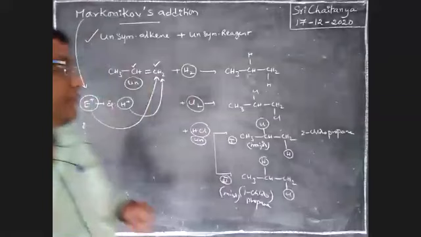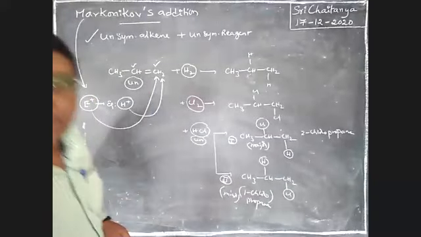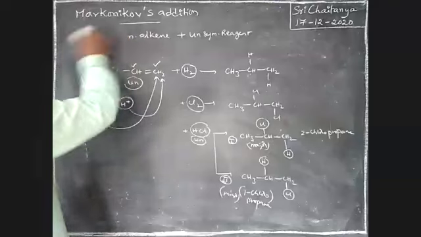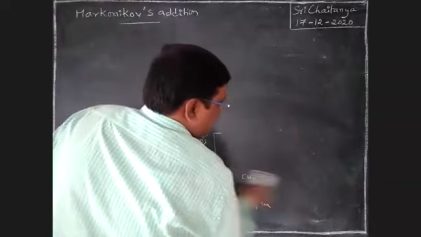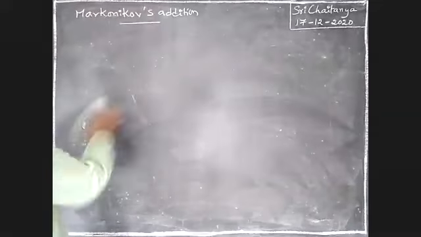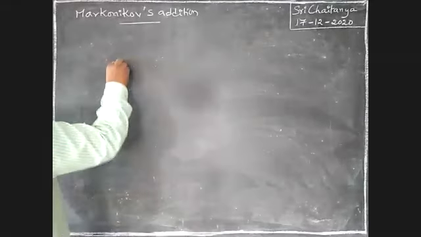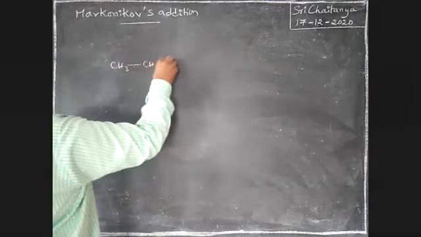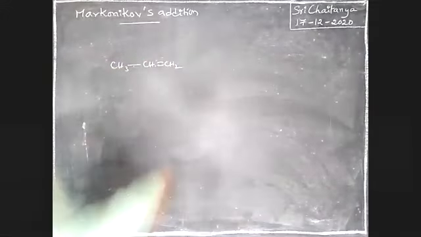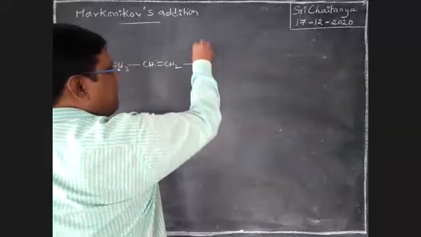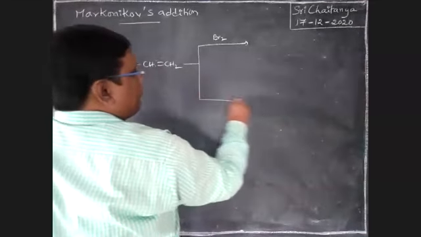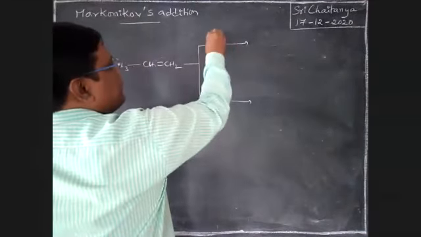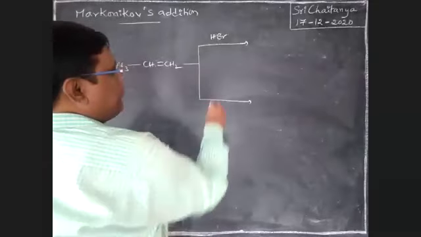Okay, next, see here, boys. CH3, CH double bond CH2, with HBr.